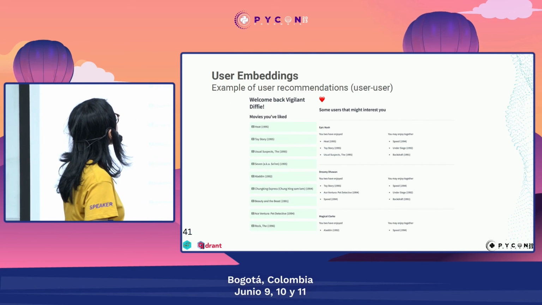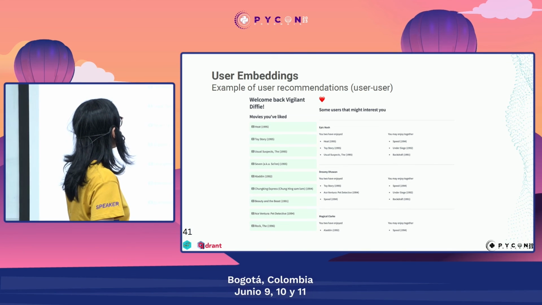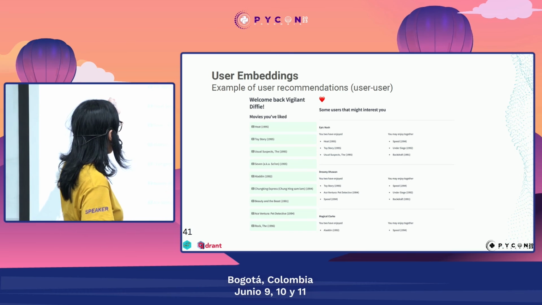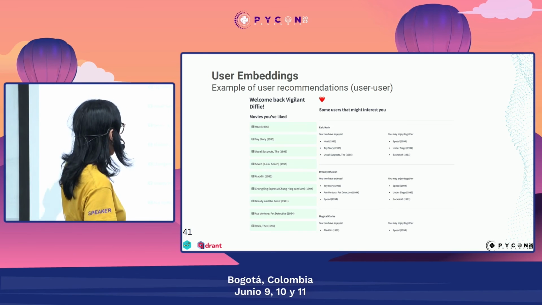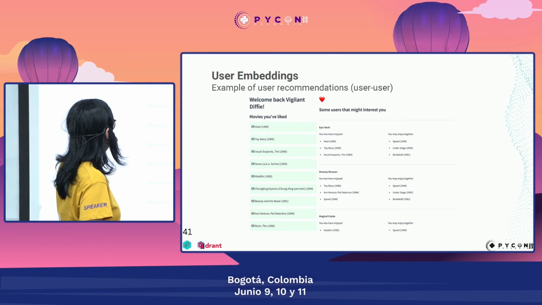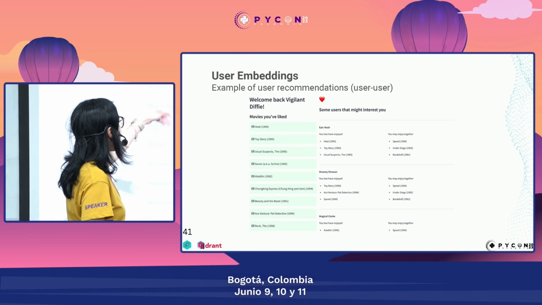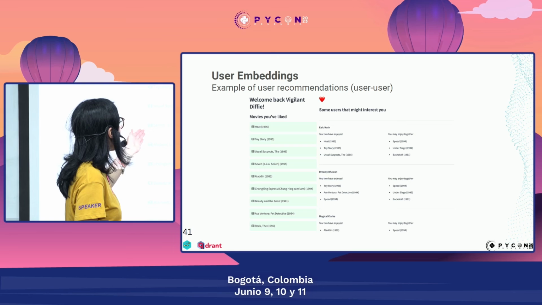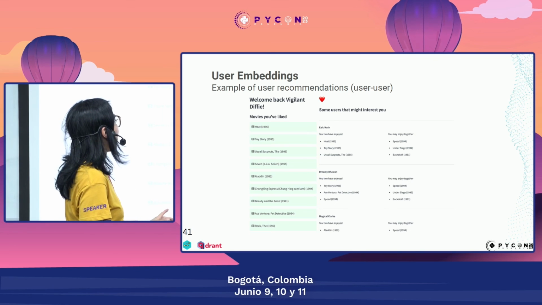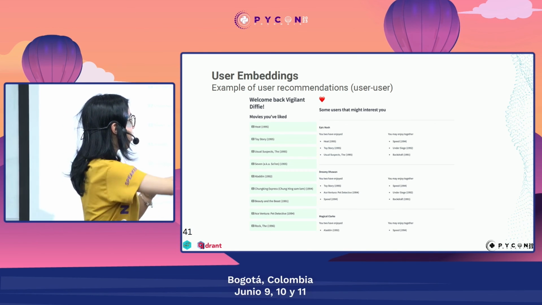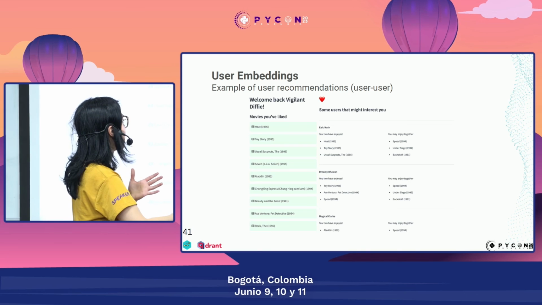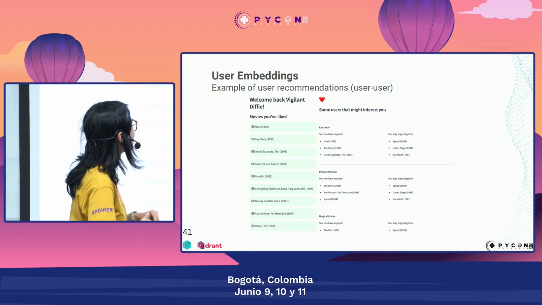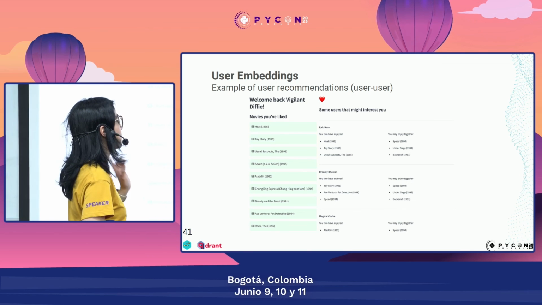So, for example, Vigilant Diffie really loves children's movies; we can see a lot of them, like Toy Story, Aladdin, Beauty and the Beast. And the other user recommended also enjoyed this type of movies, like Toy Story and Aladdin as well. And then we have recommendations of other movies that are kind of similar: Backdraft, well, I haven't seen that one, but Speed, yeah.